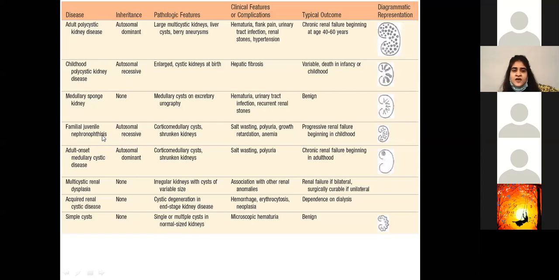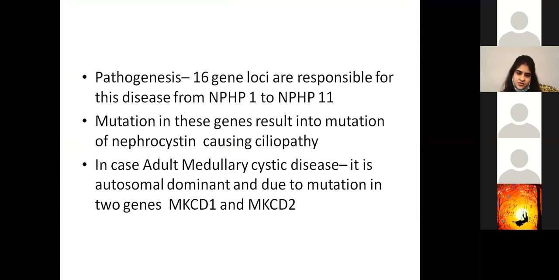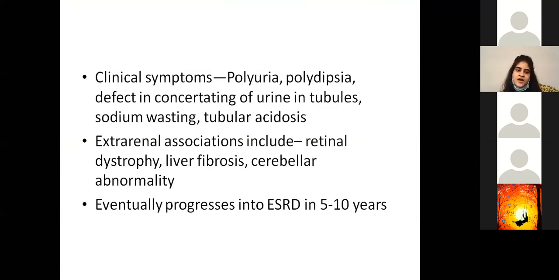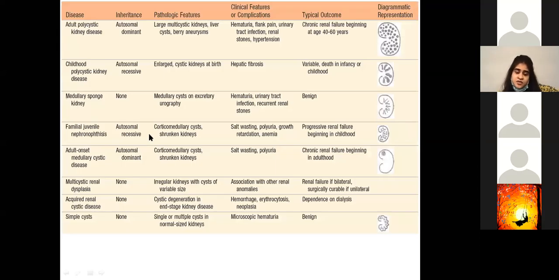In nephronophthisis, you have NPHP 1 till 11 being mutated. In adult medullary cystic disease, you have MCKD1 and 2, and the rest you guys will be able to talk about. Any questions?